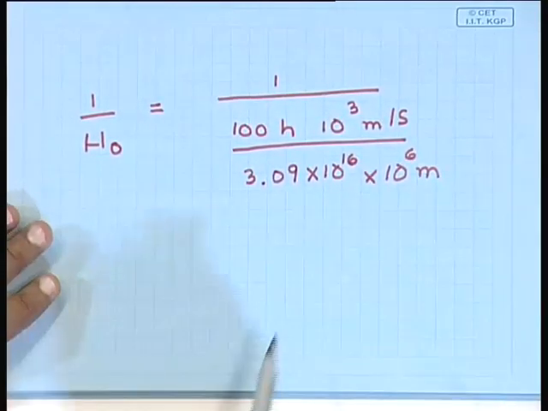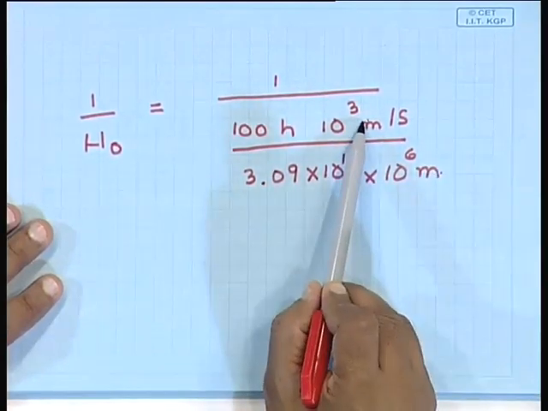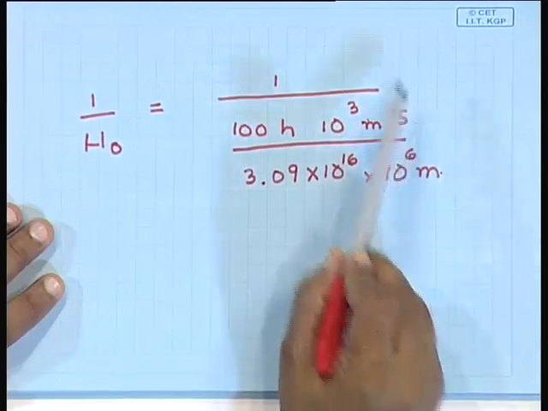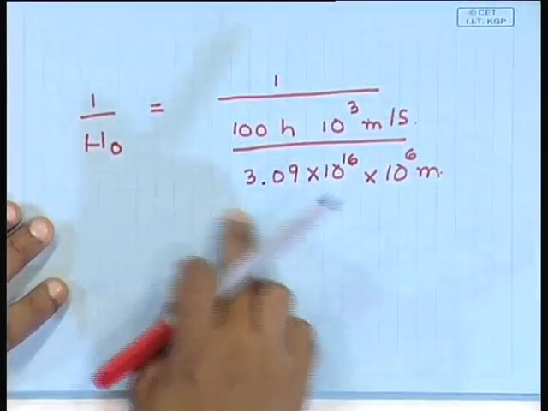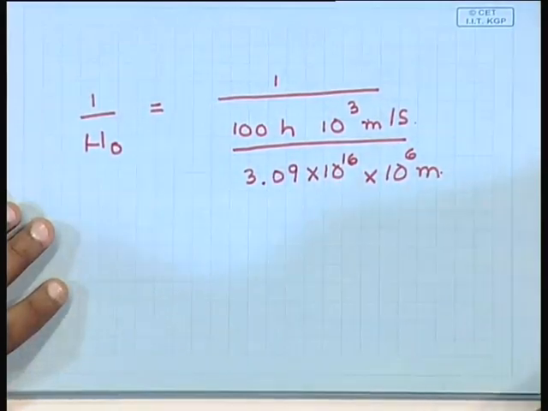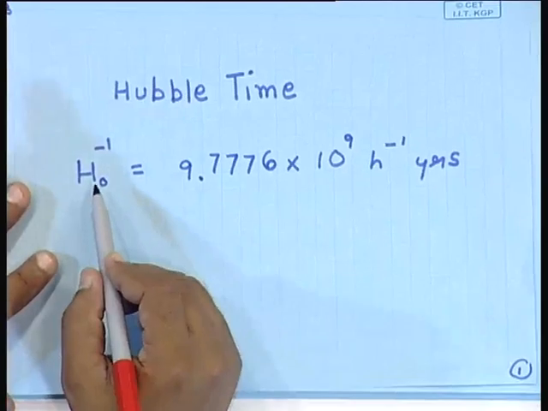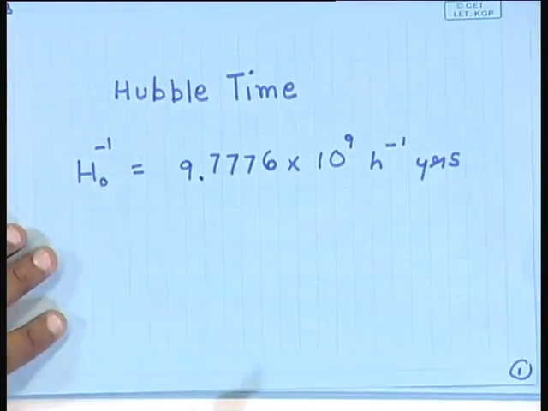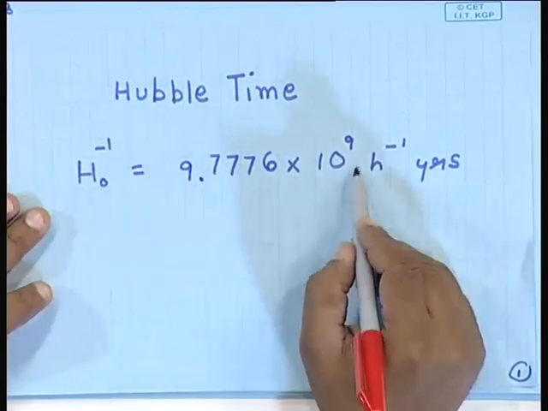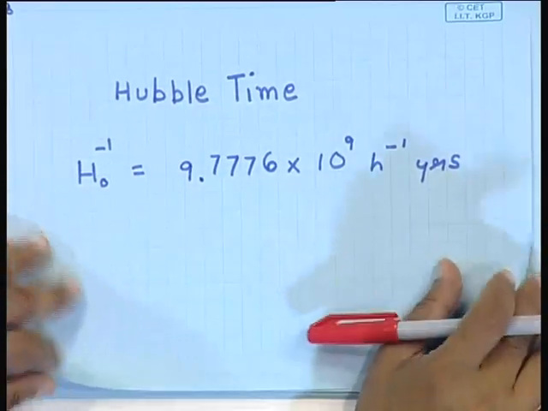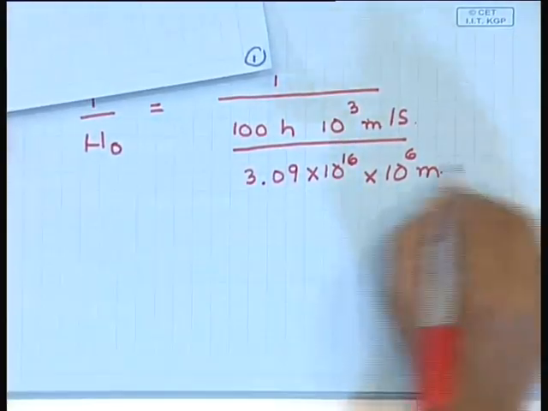So, you can see straight away that meter and meter cancel out, you have second per second, which becomes second. So, if you put in the numbers and just calculate this, you get H naught inverse, and the value turns out to be 9.7776 into 10 to the power 9 h inverse years.